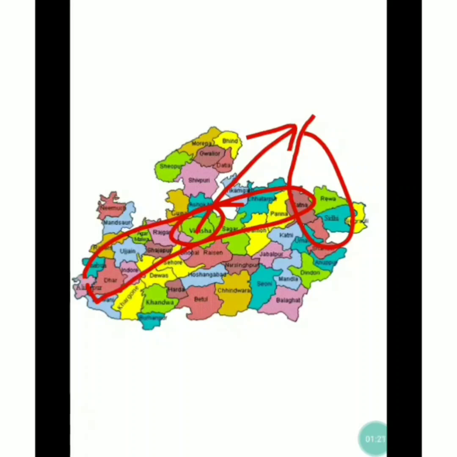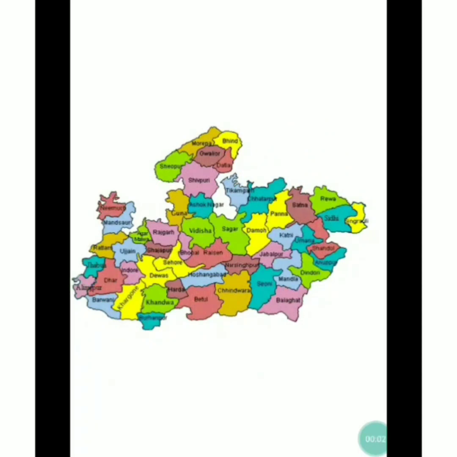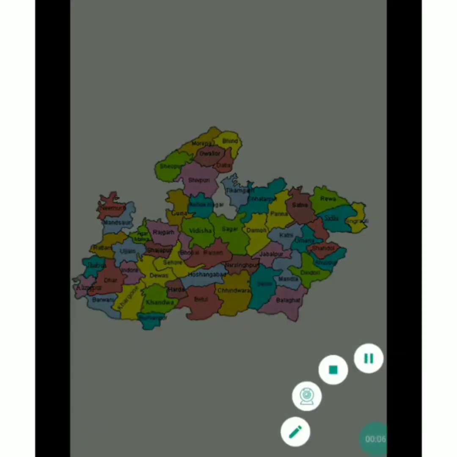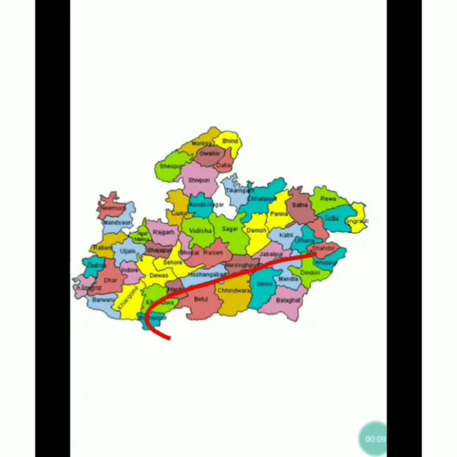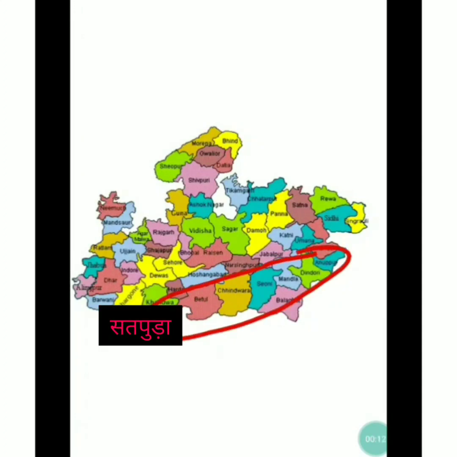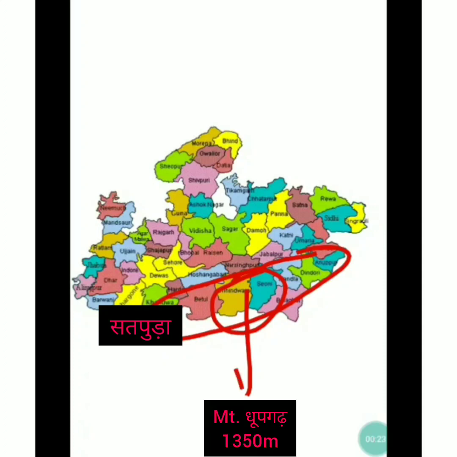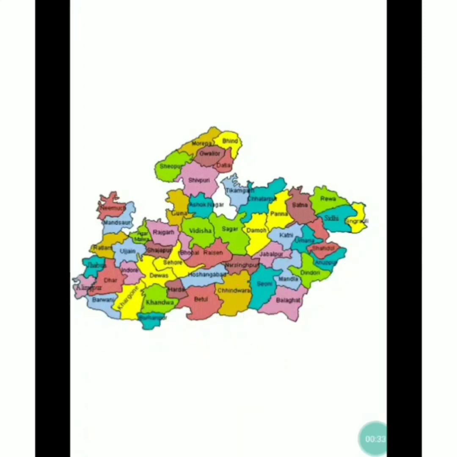In the southern part of Madhya Pradesh, there is a range called the Satpura range, which extends from Burhanpur district to Anuppur district. There is a highest peak called Mount Dhupgarh, which has a height of 1350 meters. The eastern part of this range is called Amarkantak, and in Chhattisgarh it is called Maikal Hills.